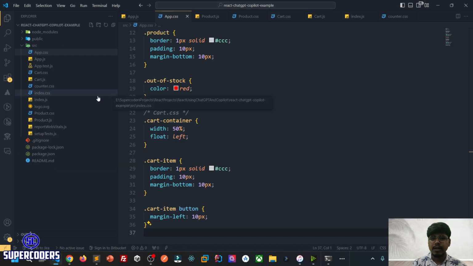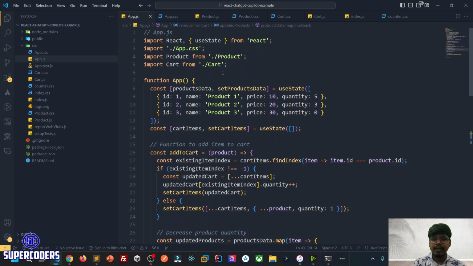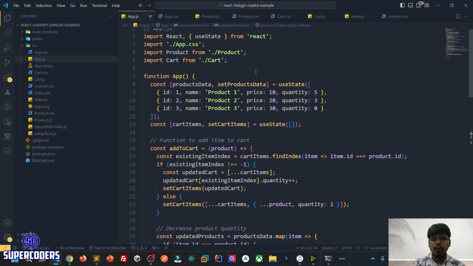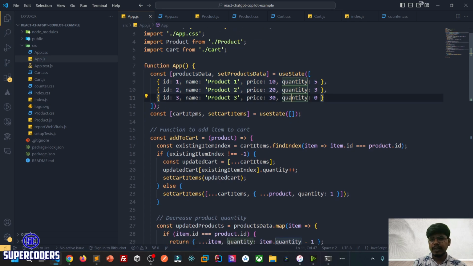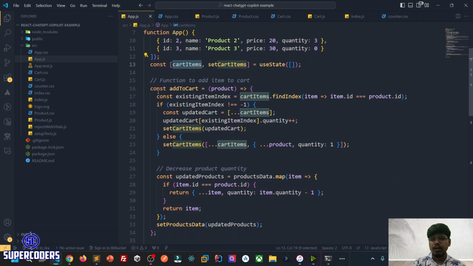Let me explain what is happening here. So first, moving to the app.js file. Here it creates a simple app component with useState with some default products. You can say static products or default products with the ID, name, price and quantity. Then we create a cart item for the cart component. Then here is a function for adding an item to the cart.